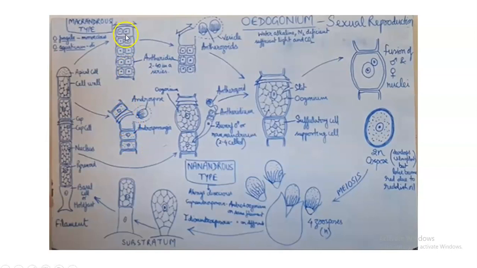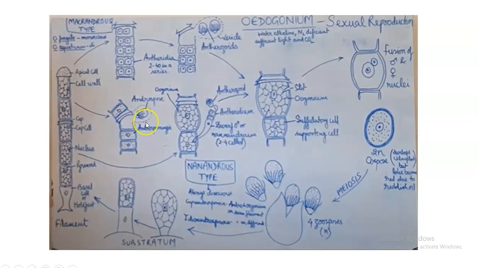But unlike in the case of macrandrous species, which you see above, where it was developing two androzoids within each antheridium, here it will be developing androsporangia. Instead of antheridia, it has developed androsporangia, and instead of two androzoids as in macrandrous species, it has developed one single androspore. Since the body is called androsporangia, it will be bearing androspore.